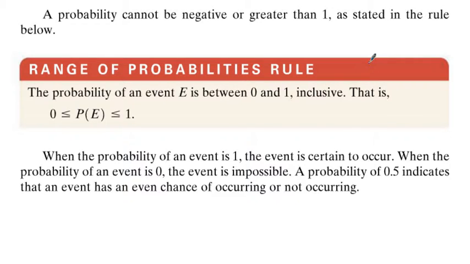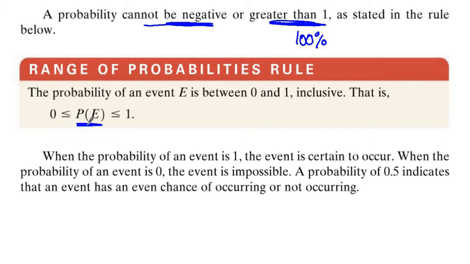When you're talking about probabilities, there's only certain types of numbers that a probability could be. For example, you can never have a negative probability, and you also can't have probabilities greater than 1. And 1, by the way, is equivalent to 100%. I know sometimes you hear people say, well, I'm going to give 110% effort. But that's just a saying. You can't literally give more than 100%. So that's what this says right here.